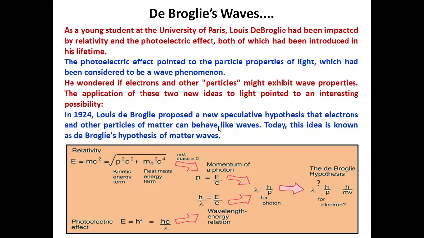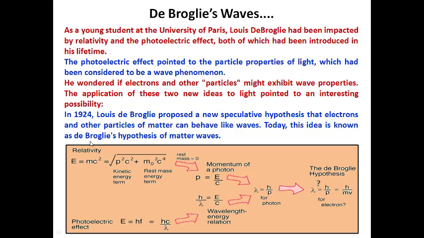The photoelectric effect pointed to the particle properties of light, which had been considered to be a wave phenomenon. So de Broglie wanted to match the two concepts of particle nature and wave nature of the electromagnetic wave. The application of these two ideas to light pointed to an interesting possibility, which came to be named the de Broglie hypothesis.